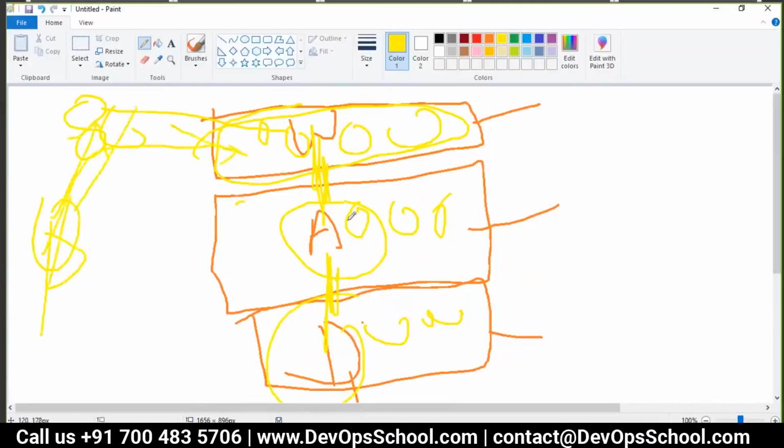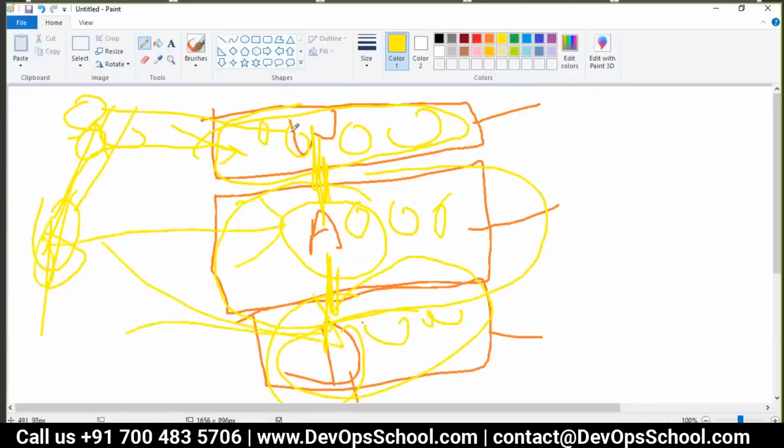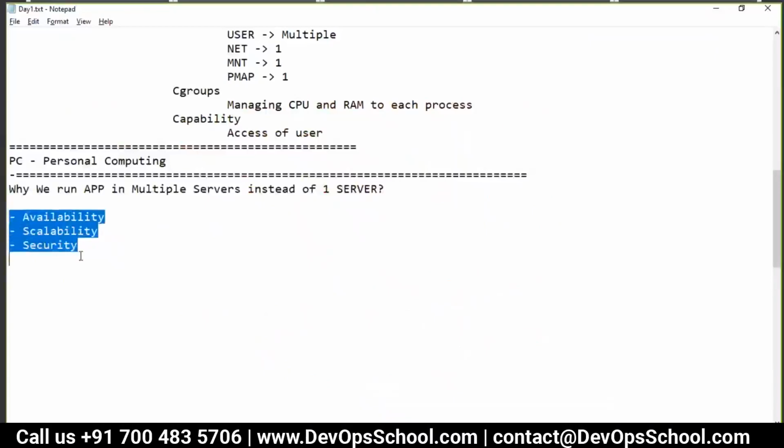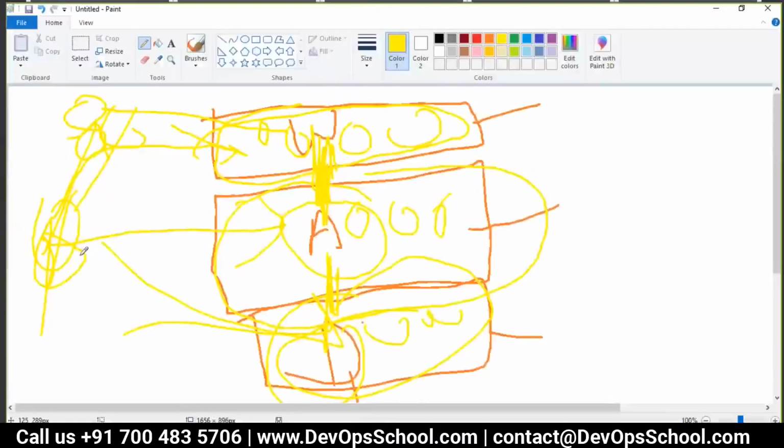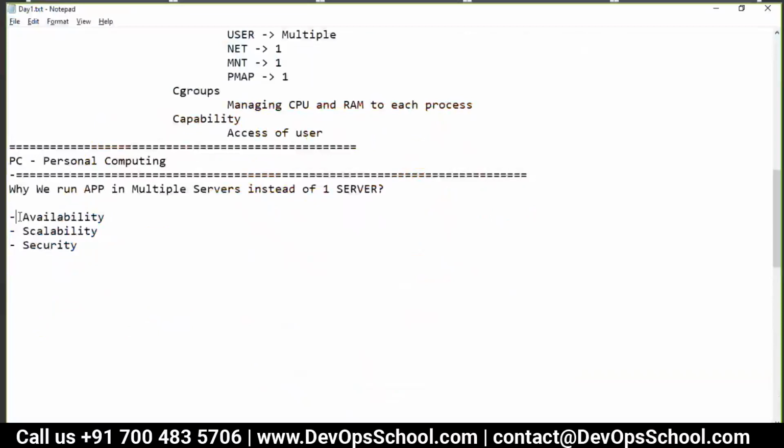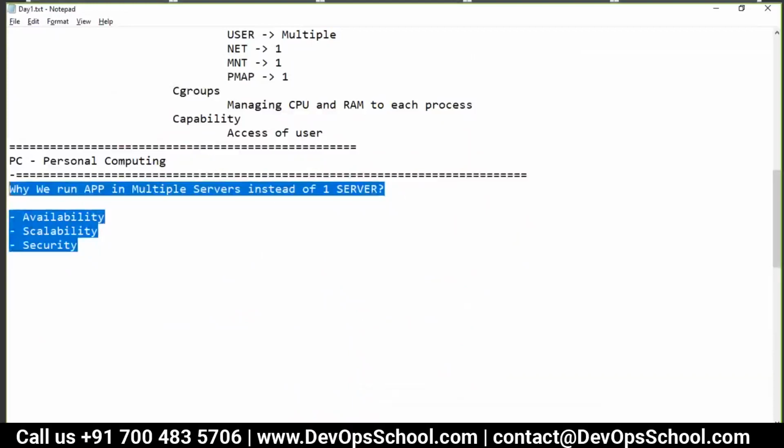Right now, everything is not in one machine, so security can be implemented better. Got it? So the end user is not accessing only this guy, and that way you can have better security. Yeah, it's going to play both sides. The attack surface can also be bigger, going to the higher side also. I think we can take that. Fine with that. So these are a few reasons why we run applications on multiple servers instead of one server. So guys, now let's start thinking about it.